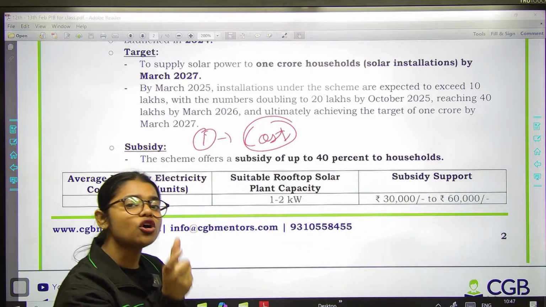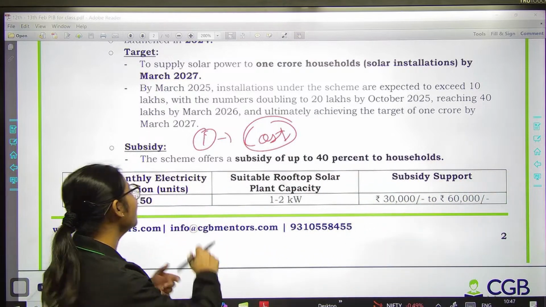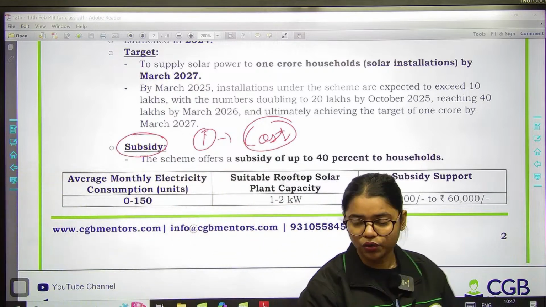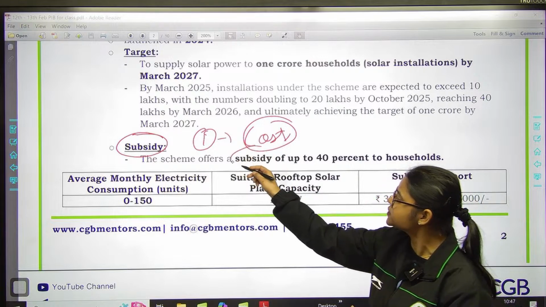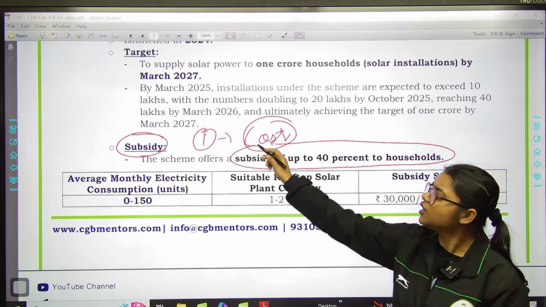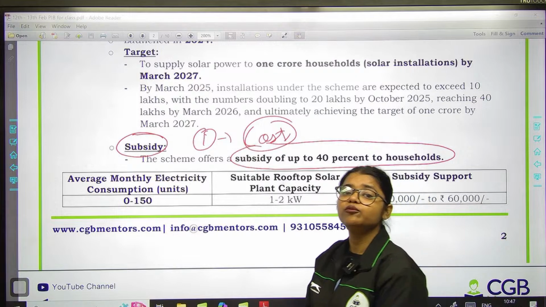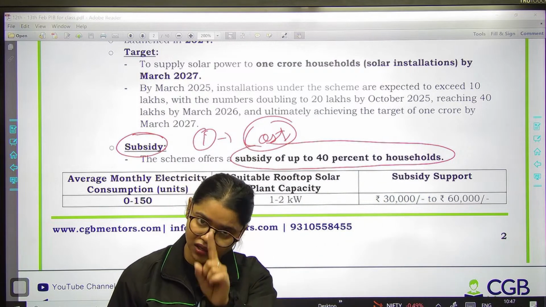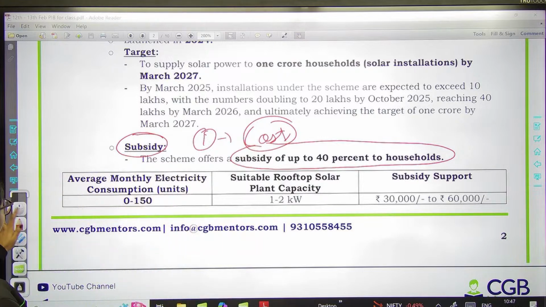to install solar rooftops. So वो motivate कैसे करेंगे? With the help of subsidy. Okay. So subsidy क्या है? The scheme offers subsidy of up to 40% to the household. कितना subsidy देंगे? Up to 40%. So maximum subsidy किसी को भी मिलेगी up to 40%. Remember this thing.